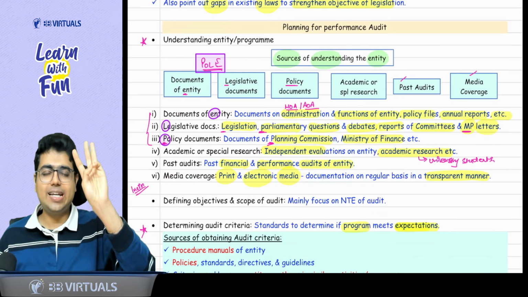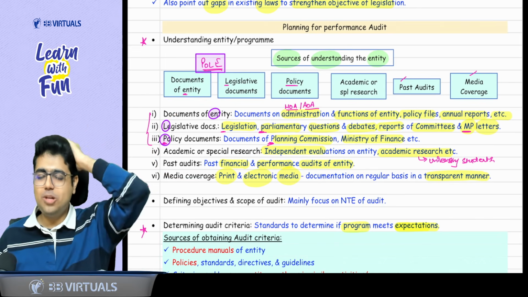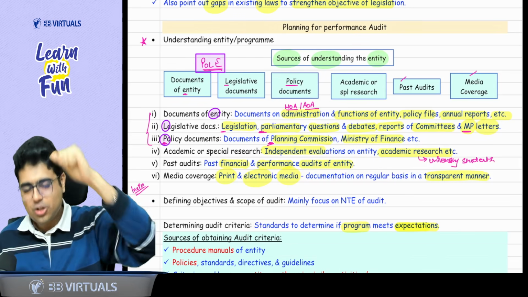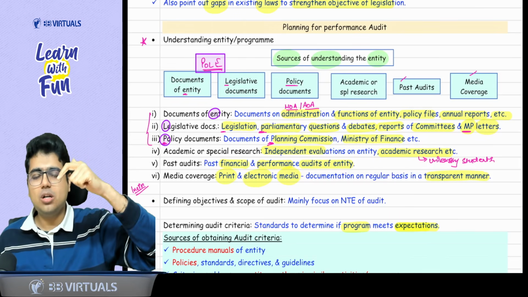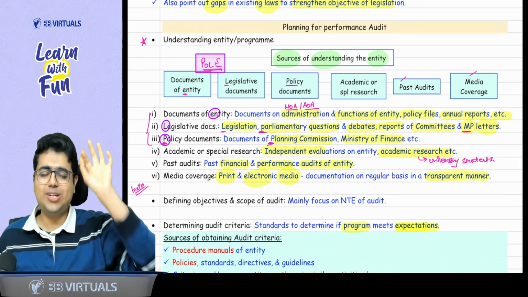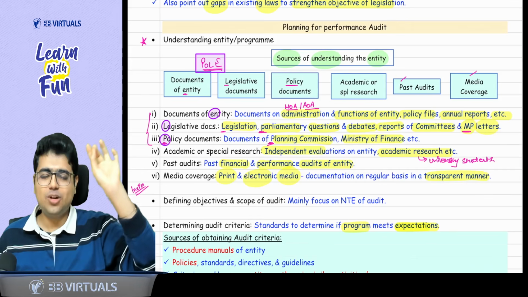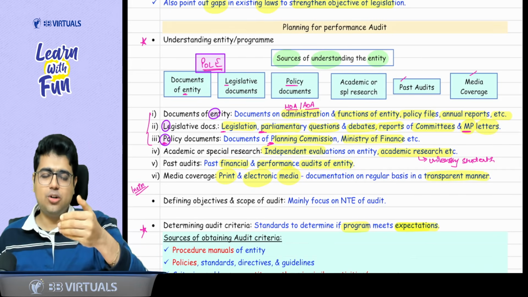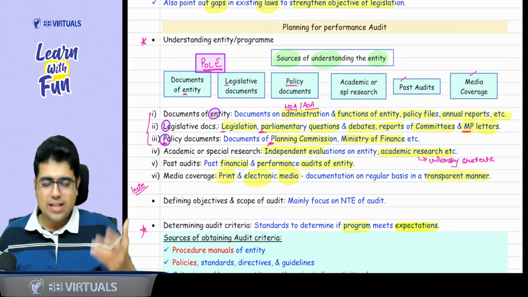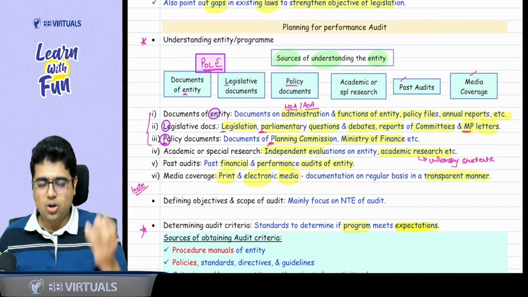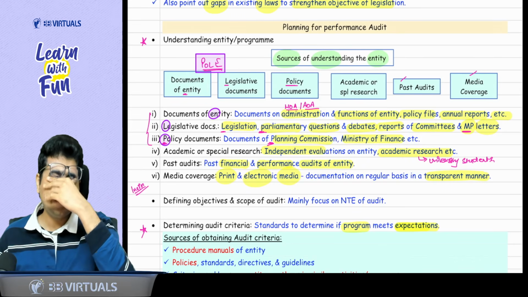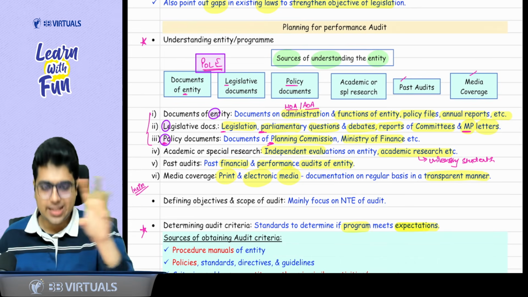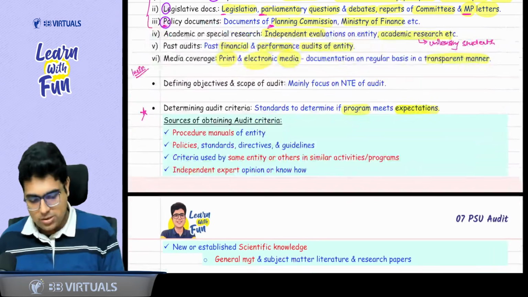Once again, 3 types of documents. POLE documents. POLE means P for policy documents, PO for policy documents only, L for legislative documents, and E for entity documents. After this, the basic thing is take the documents of your previous audit. If that is also not sufficient, take help of media or college students. College students means academic or special research. Are logically all the points of understanding clear? Yes, sir.